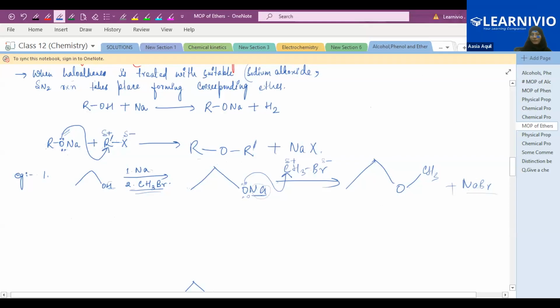So 1, 2 carbon, oxygen, and the CH3. This is your ether. That's how ether is prepared using the Williamson ether synthesis.